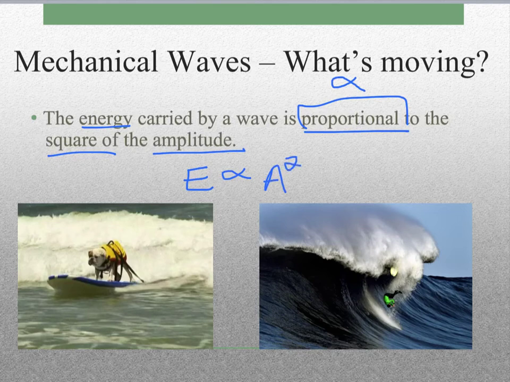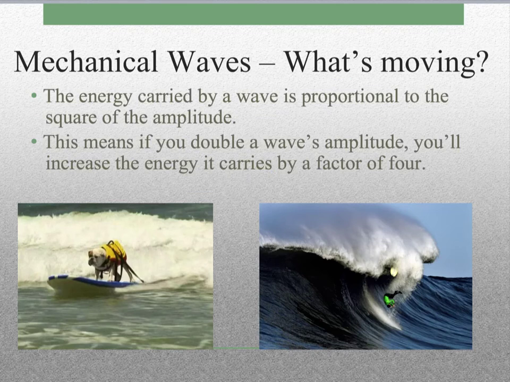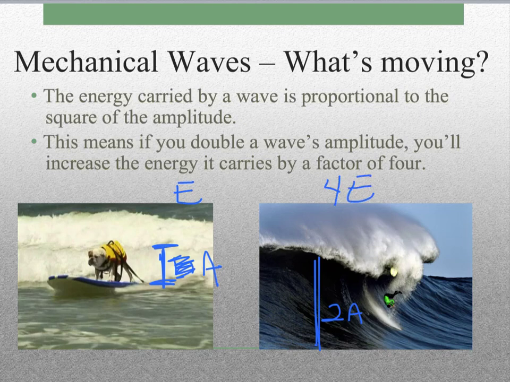What that means then, let's look at an example. If we take this wave, and if this wave is one height, or that would be its amplitude, let's use that letter instead, then this wave's height, if it is double, which is probably a lot more, but if this one's A and this one is 2A, the energy will be squared. It will increase by a factor of 4. So you would have energy here, and this would be 4 times that amount of energy, even though we just doubled the amplitude.